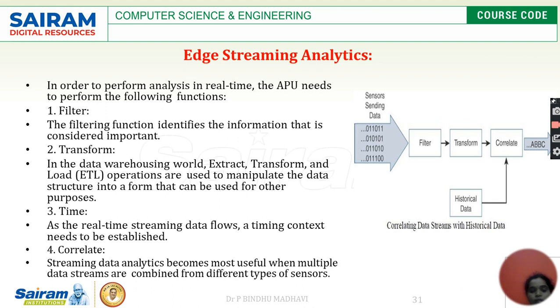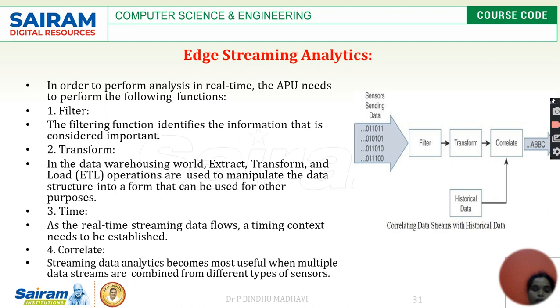Next one is the time. We know that real-time streaming data allows the time context to be established, like within the stipulated time the data has to be processed and the response has to be retrieved by the client. This APU, the processing unit whatever we are using here, will take the input from multiple sensors and reporting will happen.